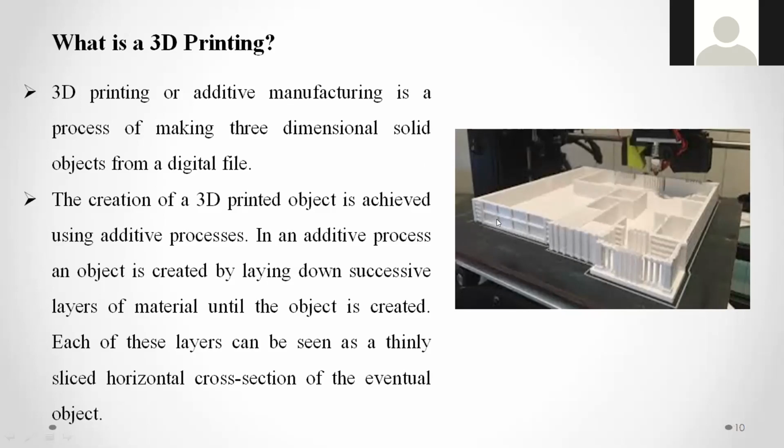That means if you look at the structure, the material is not placed at one time. For each and every layer, a thickness of 3 mm or 4 mm is placed. Some 10 to 15 layers of 5 mm thickness of material are placed to develop this kind of model. In an additive process, an object is created by laying down successive layers of material until the object is created. Each of these layers can be seen as a thinly sliced horizontal section of the eventual object. It's clear?